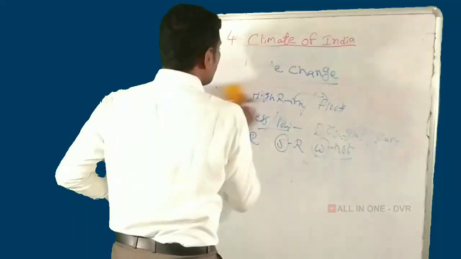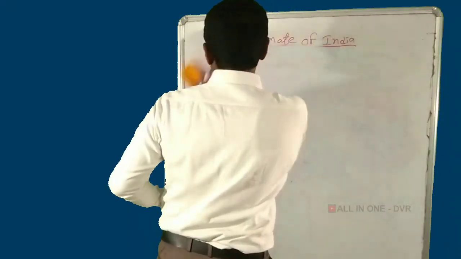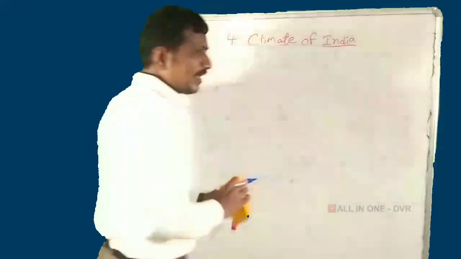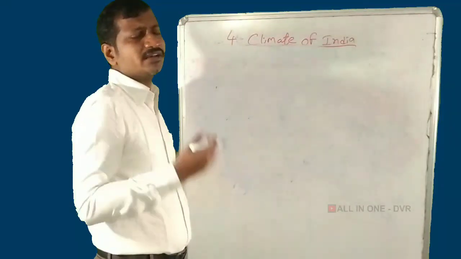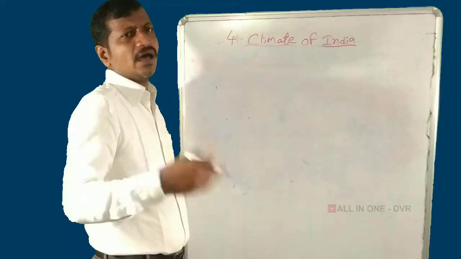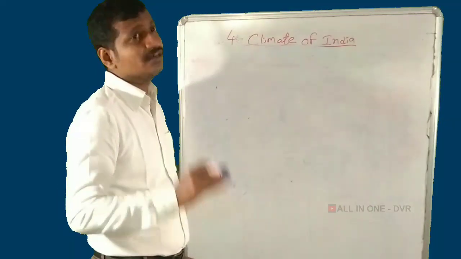What does global warming mean? The temperature increases day by day. What does climate change mean? Some places get high rainfall, some places less rainfall, there are rains in summer, and in winter hot winds blow. So the whole climate changes.